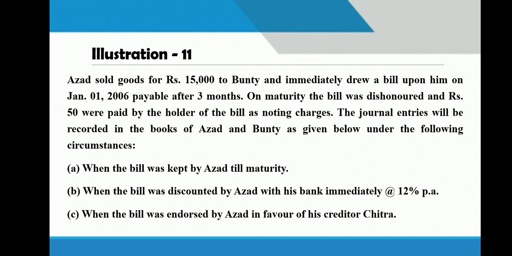So first option, when the bill is kept till the maturity. Second option is bill is discounted at 12%. And the third option is bill is endorsed by Azad in favor of his creditor Chitra. Let us see all the entries. First of all, bill was drawn on January 1st. In that you will add 3 months plus 3 days of grace. So you will get maturity date.